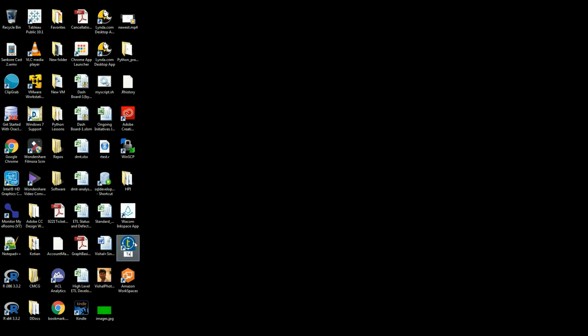You can rename this shortcut to Talend Open Studio or whatever name you want.